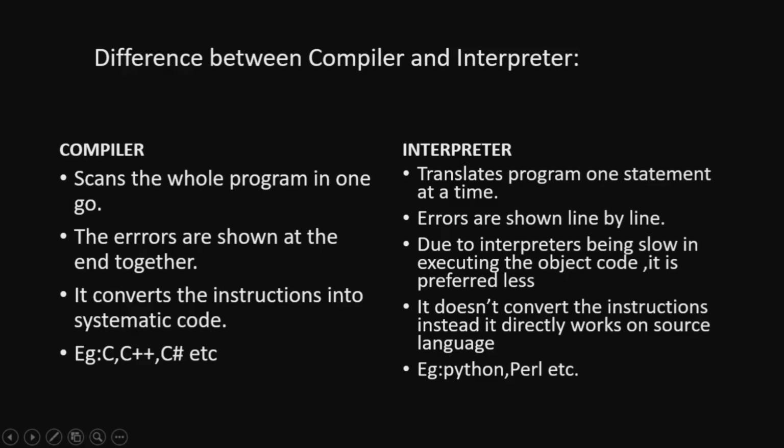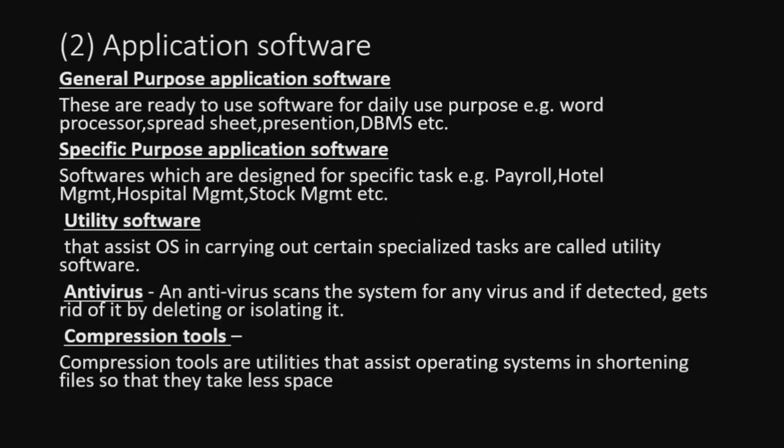Okay. So application software classification is general purpose and specific purpose. General purpose means software that is helpful for daily use, like word processor, spreadsheet, presentation, database management system, etc. Specific purpose means it can be used only for that purpose. The rest of the things I've already explained to you in the earlier part of this session: utility software, antivirus, compression tools and all. Compression tools and antivirus are all examples of utility software. You know what the function of all those things is, and I'm not going to explain them all.